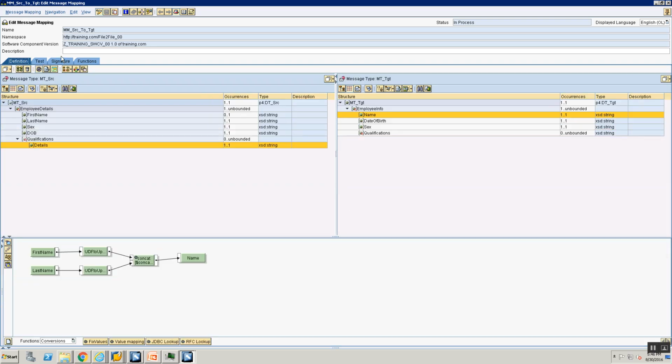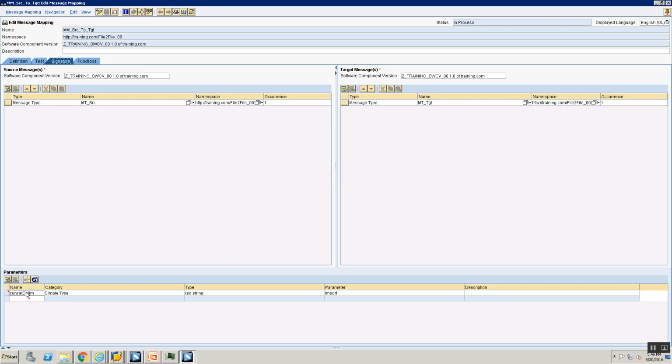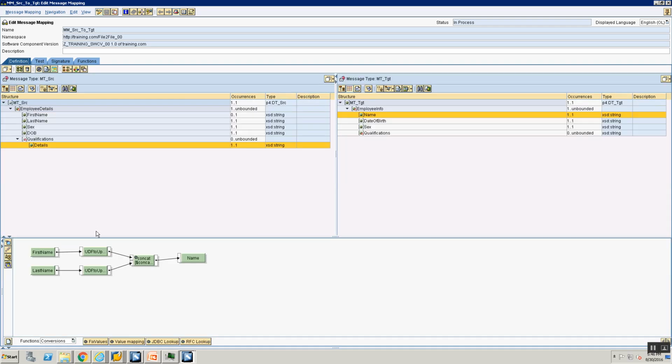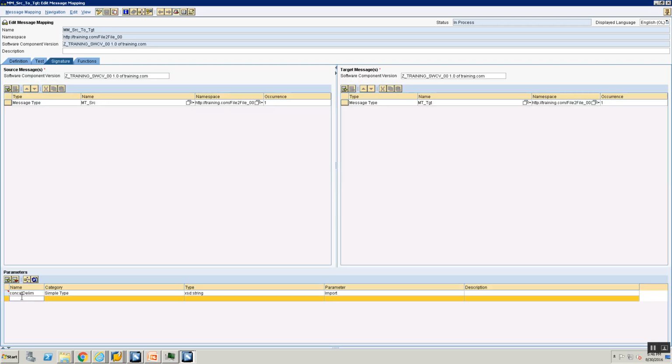We've defined a parameter in the signature of our message mapping, and we've gone to our concat statement and used the parameter there. Similarly, let's do one more thing. Let's also add a date format parameter, a simple type, again XSD integer.